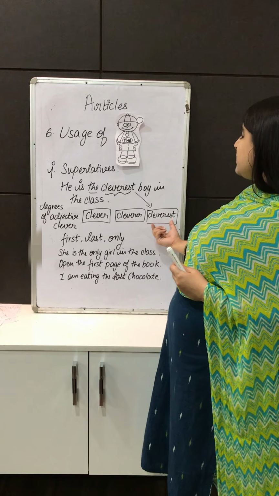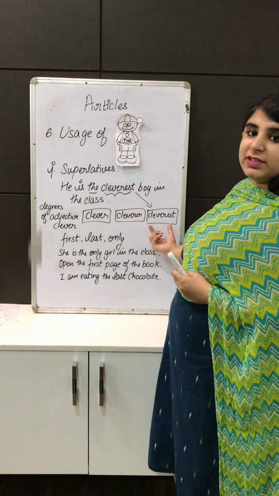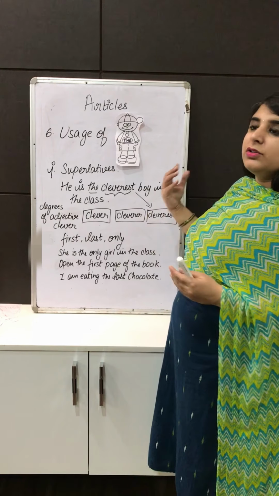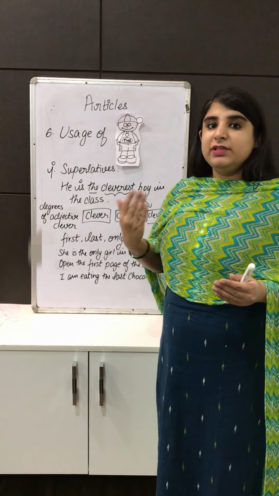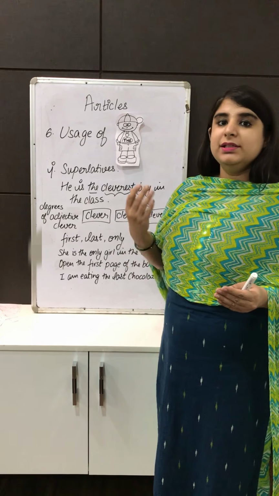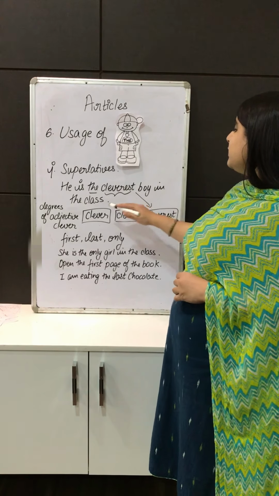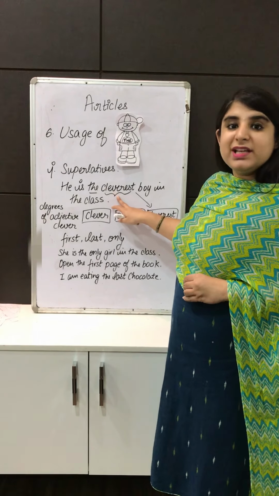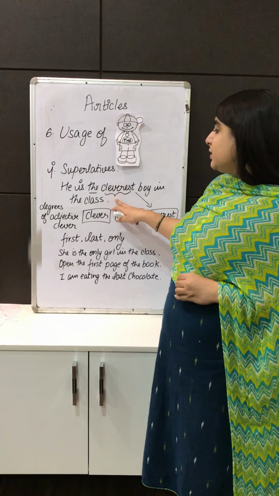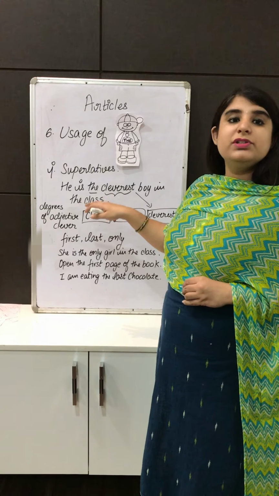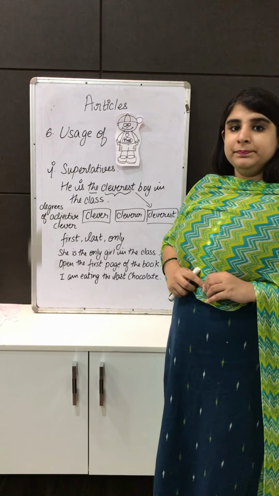This cleverest is called the superlative degree of adjective. So before all the superlative degrees we use the article the. So he is the cleverest boy in the class, because the superlative degree of adjective is used here. So before that we have used the article the.